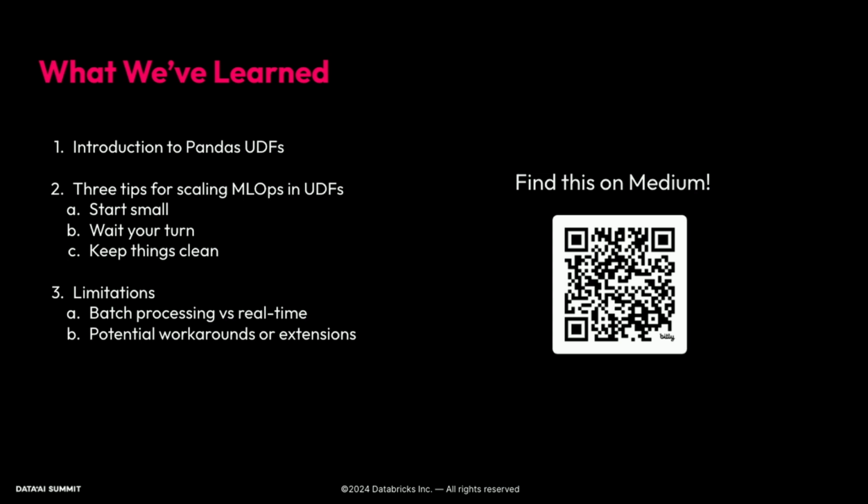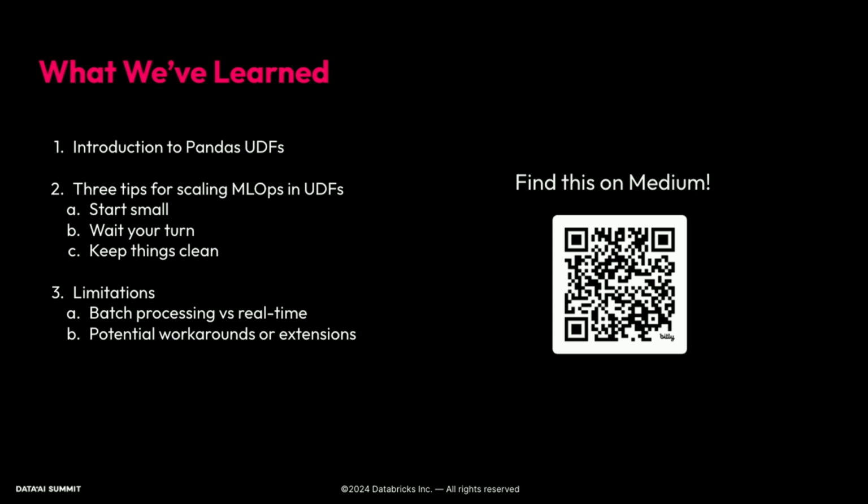So develop on one group because you can then parallelize very easily once you've developed your model on one group. Waiting your turn means make sure you avoid the rate limit because that's going to hang up and you're going to get perhaps silent errors. And keep things clean, that is, clear out your model artifacts once you've loaded them and you're done using them. And then finally, we went over a few limitations. We talked about the batch processing versus real time and how batch processing is okay in this approach because of these time constraints, but real time, that rate limit especially is going to be something that you're going to need to avoid. And we talked about one potential workaround and extension by wrapping these things into a PyFunc object. And a lot of this content we can find in this Medium article here.